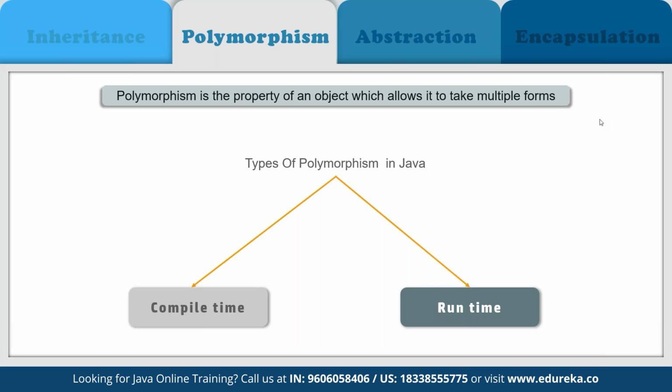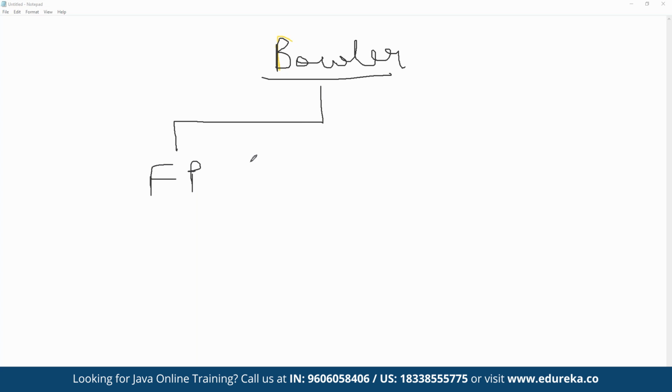Let's go back to our annotation mode so we can understand this better. Let's say here we have a main class defined as the bowler class itself. Now we know that we have multiple types of bowlers available: we have the fast pacers, the medium pacers, and the spinners.